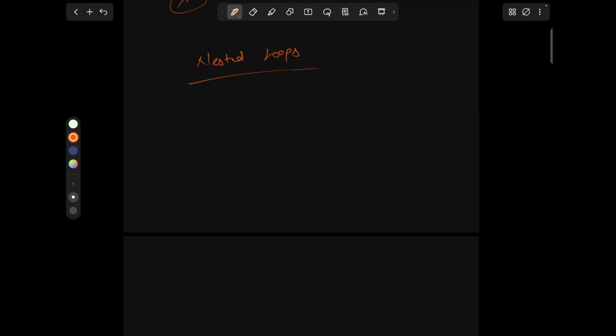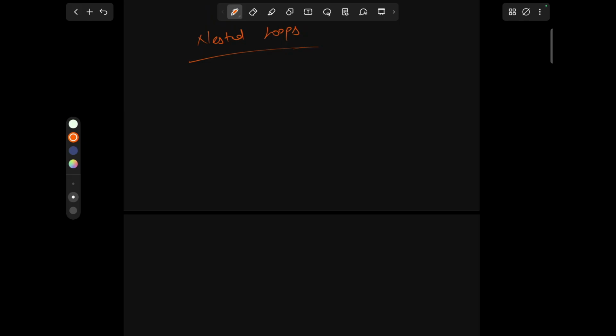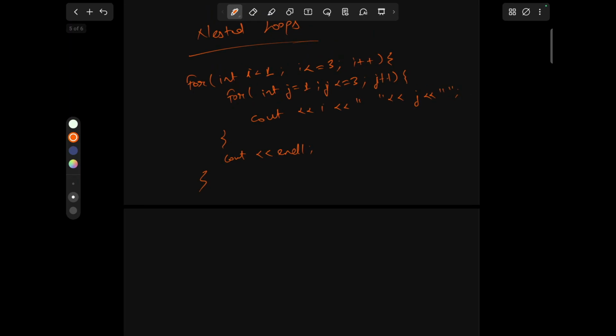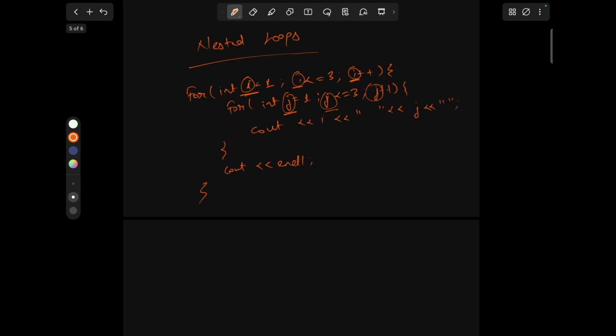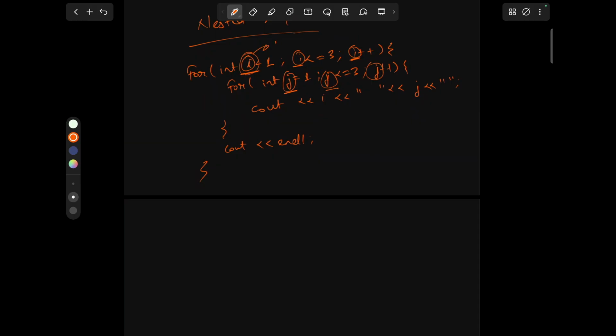It is similar to the if. We can place one loop inside another, called a nested loop. For int I equals 1, I less than 3, I plus plus, for int j equals 1, j less than equals 3, j plus plus, cout I j. And whenever you are declaring a nested for loop, make sure you are not using the same variable, okay? If we are declaring it as I here, then you should use j or any other characters. You can write num here, that's also fine.